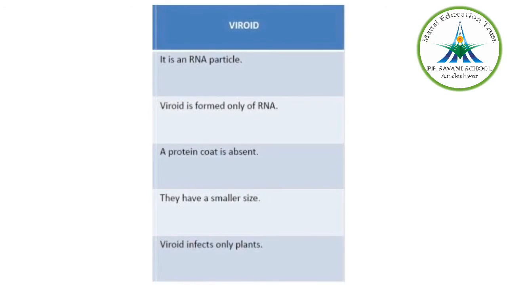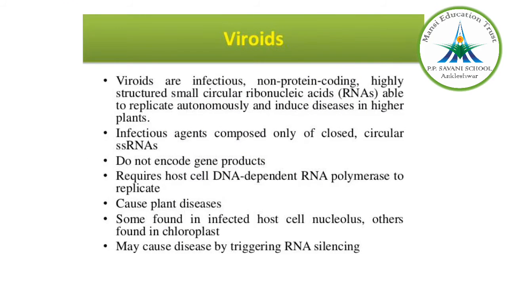Now we move on with the viroids. When I talk about viroids, these are even smaller than a virus. They were discovered by a scientist known as Diener in 1971 as a new infectious agent that caused potato spindle tuber disease. They consist of a free RNA molecule and they lack the protein coat which is found in viruses. Hence they are called viroids. The RNA of the viroids has low molecular weight.